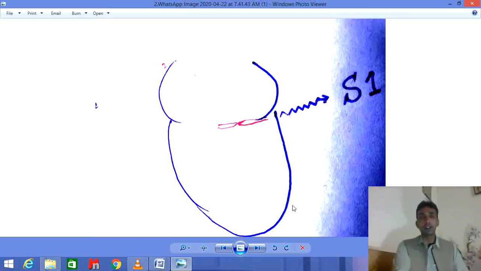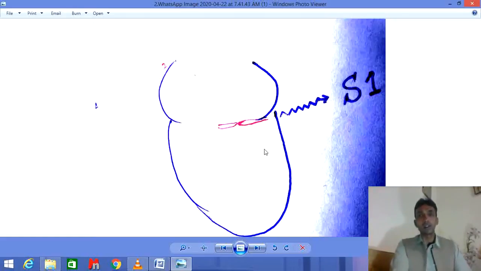This apex lies on the left of the sternum, and the base of the heart lies on the right side of the sternum. On the right of the sternum the base is located, and on the left of the sternum the apex is located.